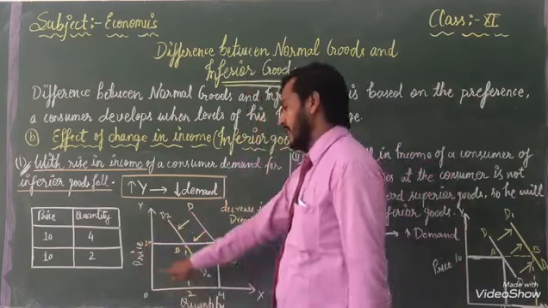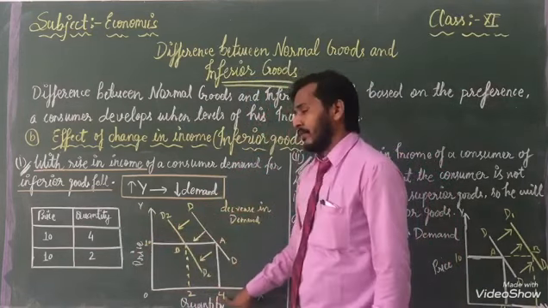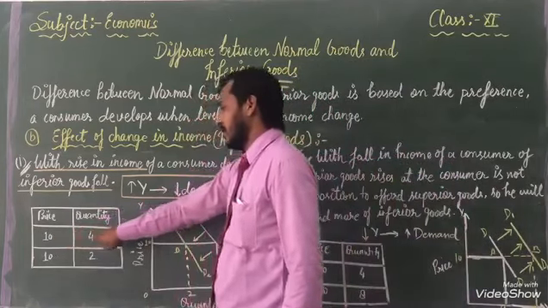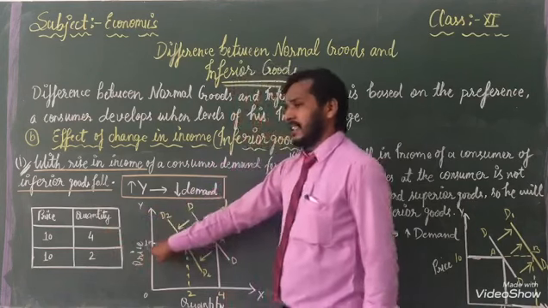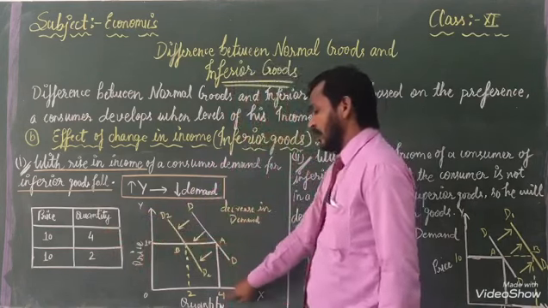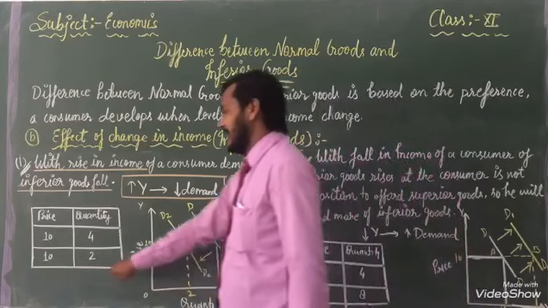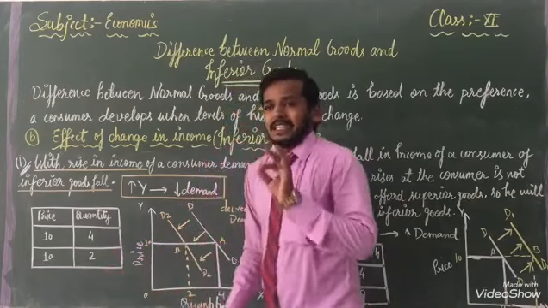Price we have denoted 10 here, but units 2 and 4. First we will see when price is at 10 rupees, quantity units we are using is 4. But next time, when price is at 10 and quantity is the same, it decreases.